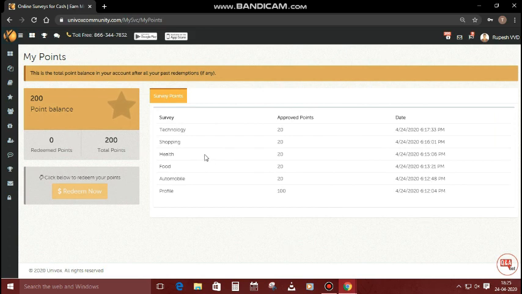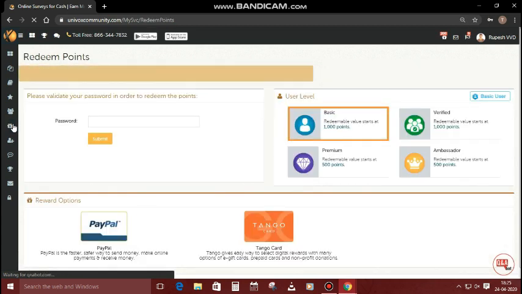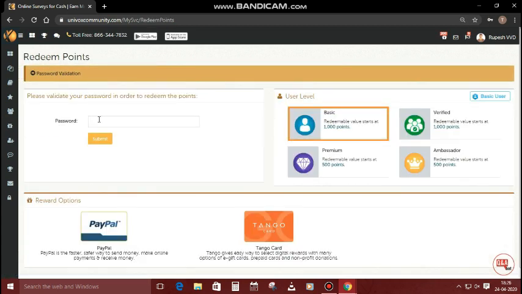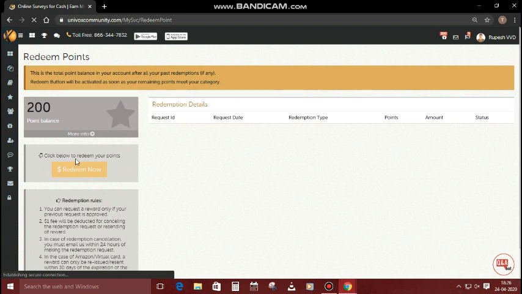After that, you will check your earning points by clicking my points. You can see here there are 200 points. You can redeem it when it goes to 1000 points. If you want to redeem the points, go to redeem points and enter the password. Next, the page will open like this.